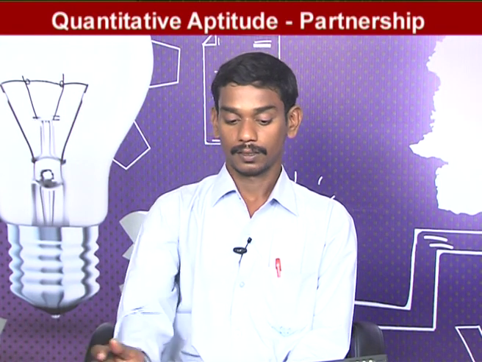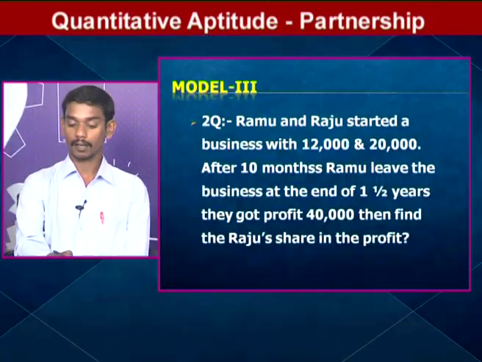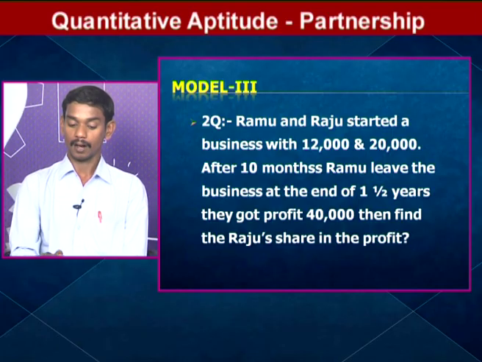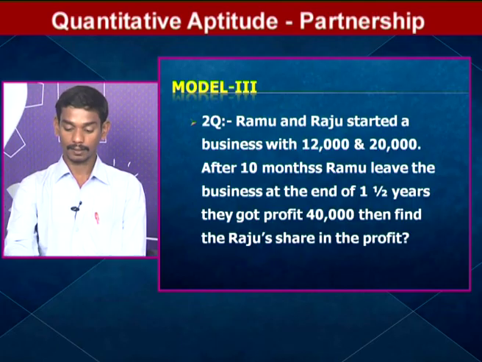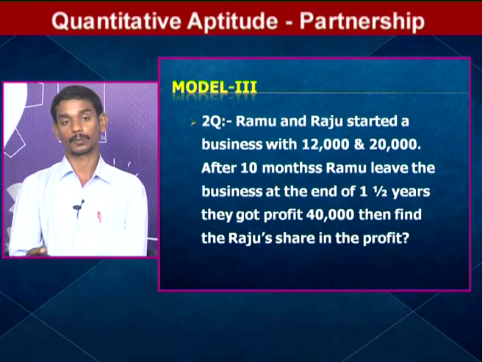Model 3. Okay. In this question, see, Ramu and Raju started a business with 20,000 and 12,000. After 10 months, Ramu leaves the business. At the end of the year, they got a profit of 40,000. Then find Raju's share in that profit.